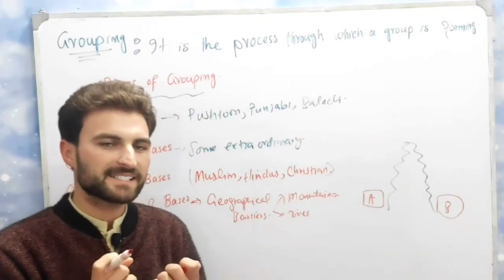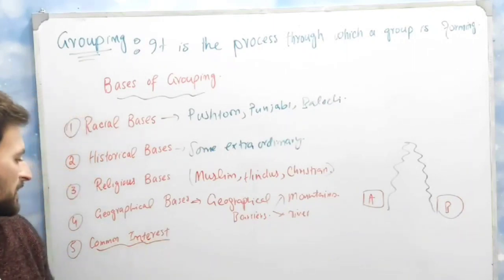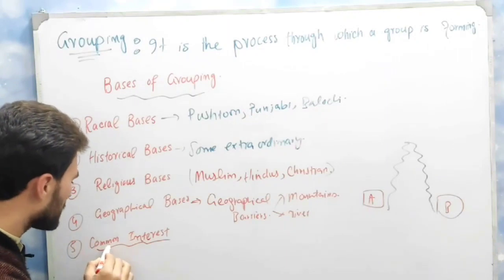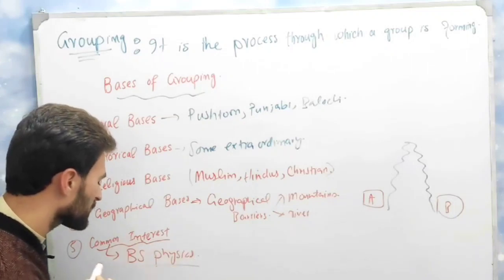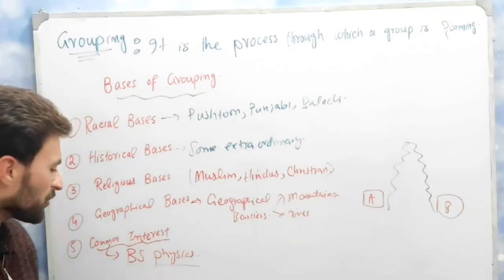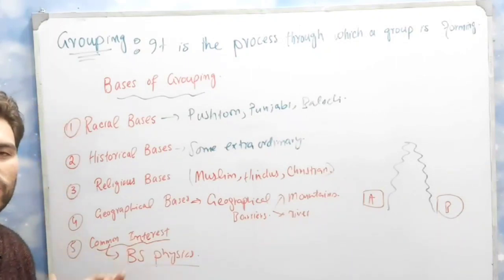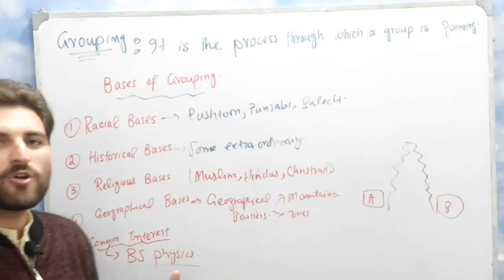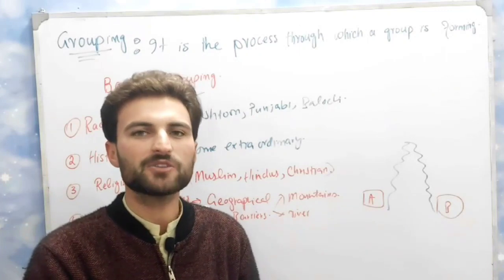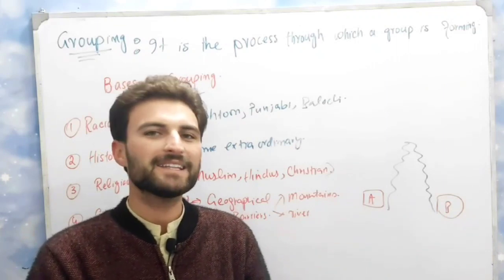Now let's discuss the last point, point number five, and that is common interest. Let's suppose I take the example of BS Physics. Those students who belong to BS Physics will have a common interest to get a BS degree in Physics. Because of their common interest to get a degree in BS Physics, they have formed a group. So common interest also helps in the formation of groups. So that was all about grouping and the basis of grouping.